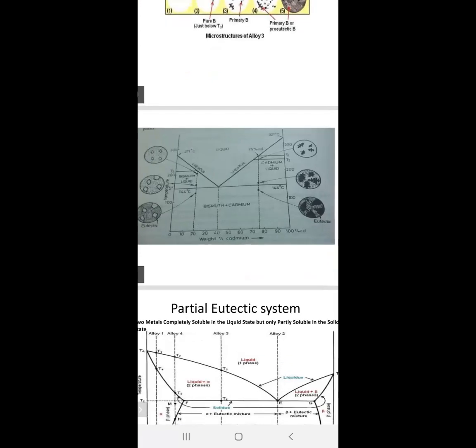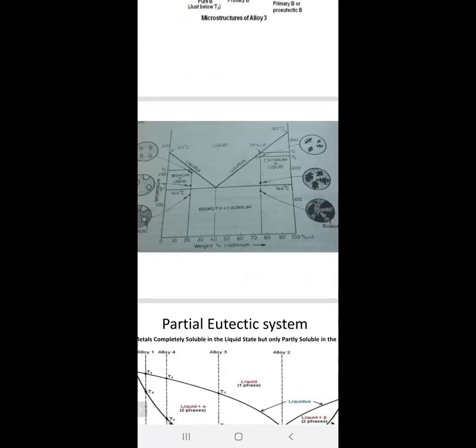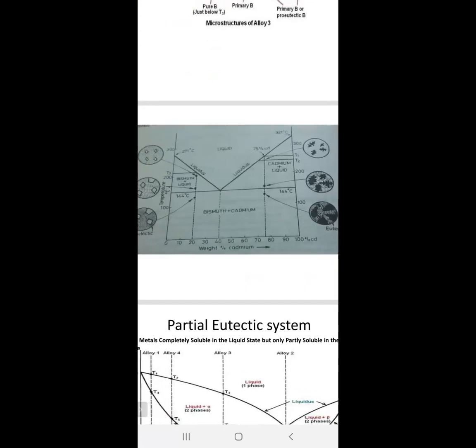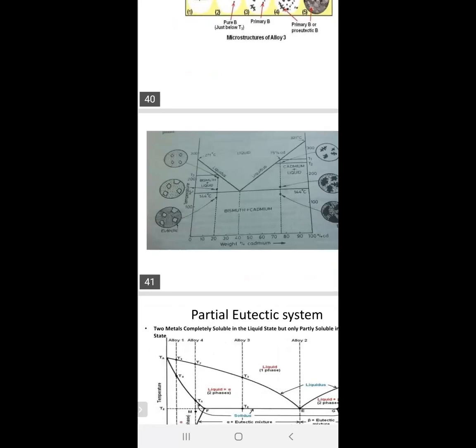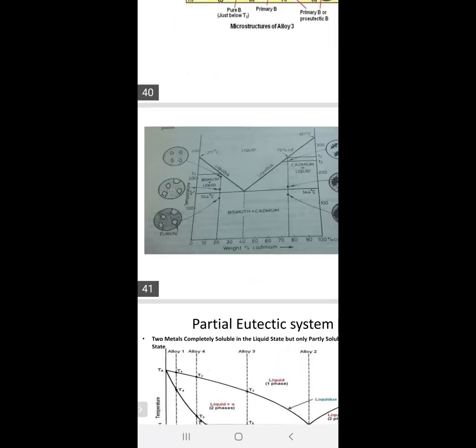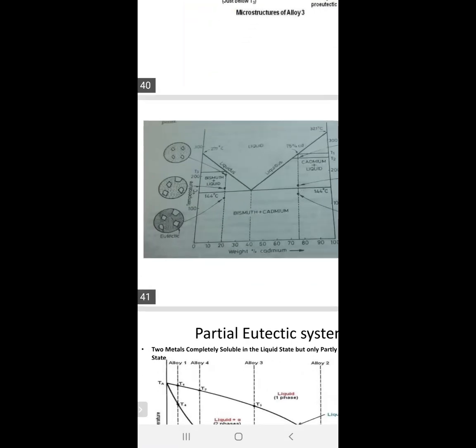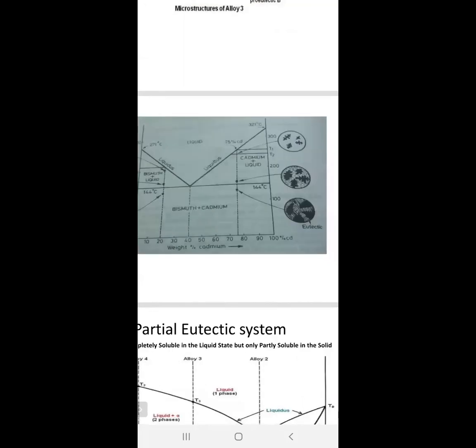In the previous phase diagram, the example we took was A and B, but here we have taken two metals, bismuth and cadmium. On this side, bismuth is pure; on this side, cadmium is pure.